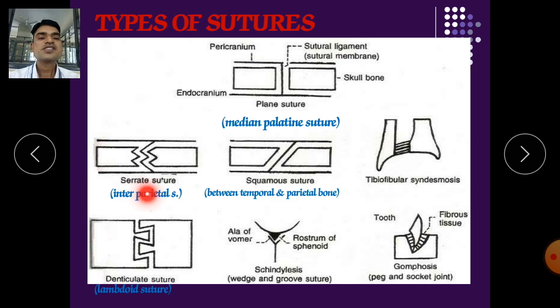Next is the serrate suture. They are thorn-like structures. They are interparietal, meaning between the parietal bones we have this type of suture. Next is the squamous suture. It is between the temporal and parietal bones.